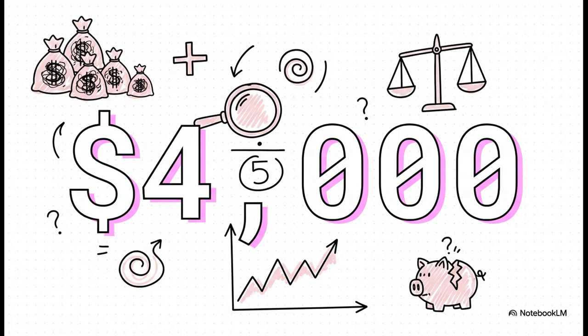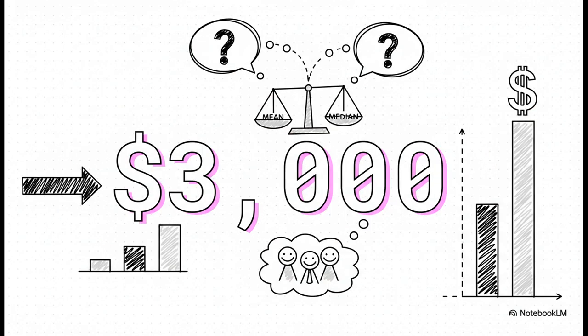Okay, picture a small company with 5 employees. We calculate the mean, the traditional average, of their salaries, and we get $4,000. But if we find the median, the salary of the person literally in the middle, it's only $3,000. See what happened? That one person making a lot more money pulled the whole mean upwards, making it look like the average salary is higher than what most people there actually earn. So which number tells the real story? Well, it all depends on what you want to know.